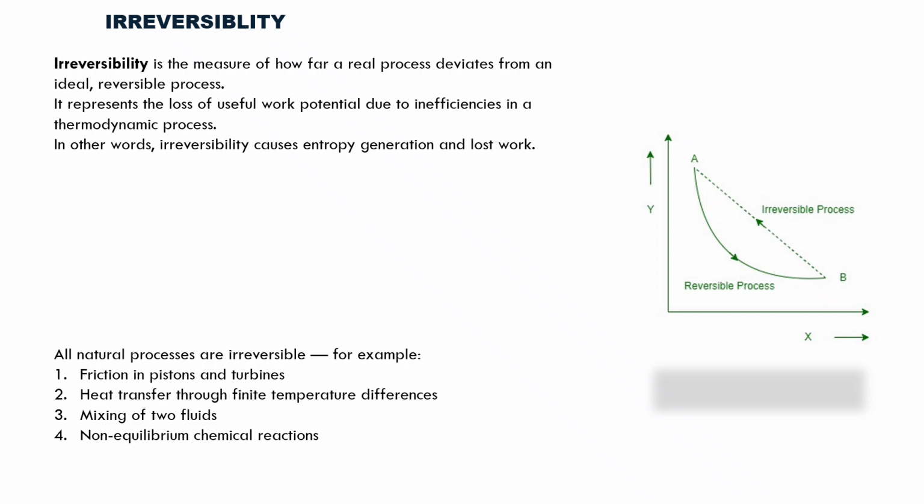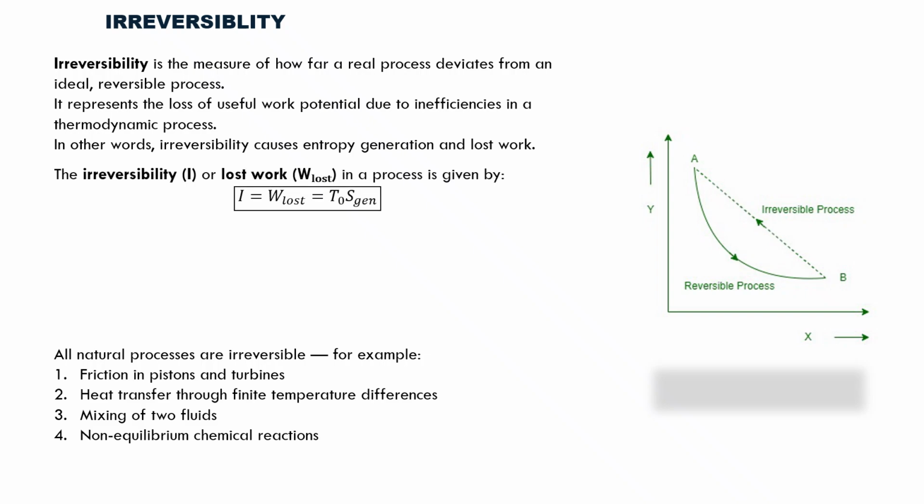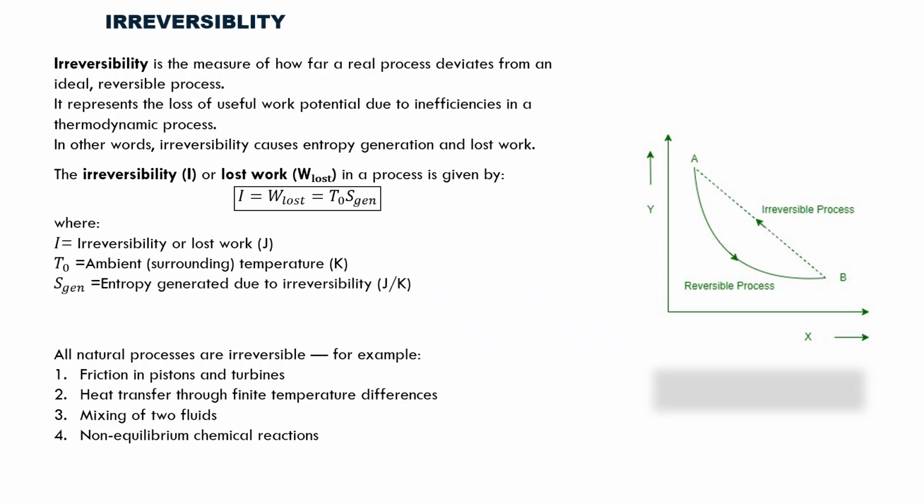Here the equation says I is equal to work lost is equal to T naught into Sgen, where I is irreversibility or lost work in joules, T naught is ambient temperature or surrounding temperature in Kelvin, and Sgen is entropy generated due to irreversibility in joules per Kelvin. Thus, greater the irreversibility, more entropy generated and more work is lost.